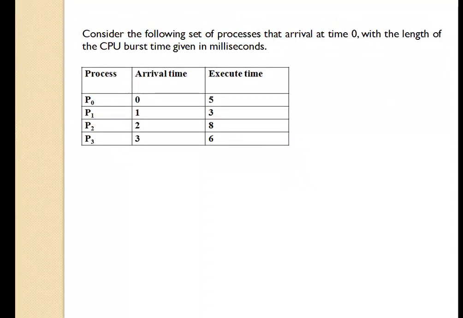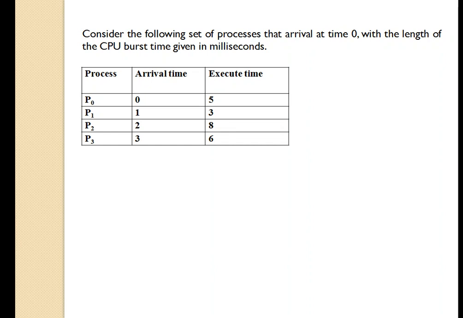Next, we'll take an example to show the working of the FCFS or first come first serve. Consider the following set of processes that arrive at time 0 with the length of the CPU burst time given in milliseconds. Now what is CPU burst time? CPU burst time is nothing but the time required for a process to be executed in the CPU.